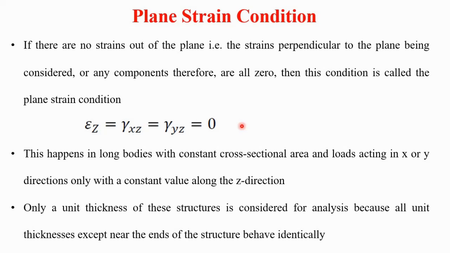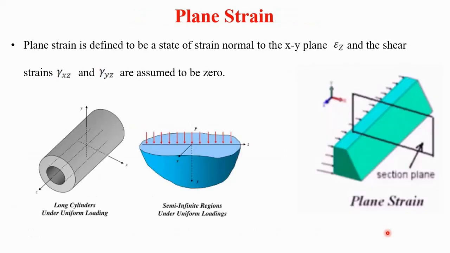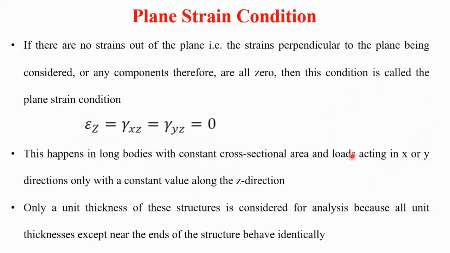Then also, only a unit thickness of these structures is considered for analysis, because all unit thicknesses except near the ends of the structure behave identically. We can see here constant loading is there, and the cross sectional area is also the same. So we can assume only one elemental area here at this end, and we can perform this analysis because the thickness is constant throughout the length.